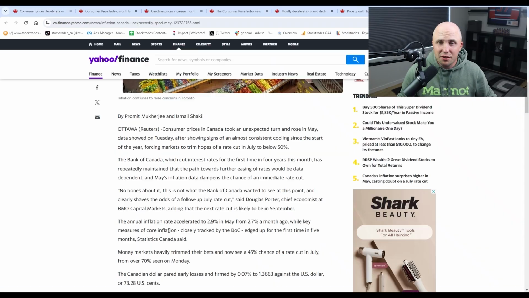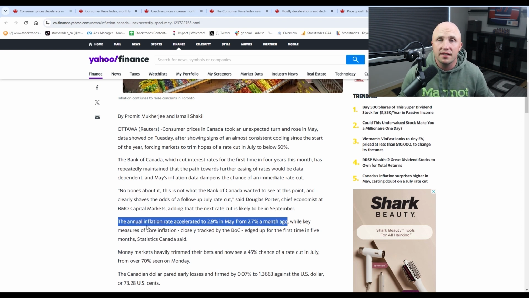But let's get into the CPI report right away. As we can see, the annual inflation rate accelerated to 2.9% in May from 2.7% a month ago. Now, most estimates were for CPI of around 2.7, 2.6%. So this is much higher than expected.